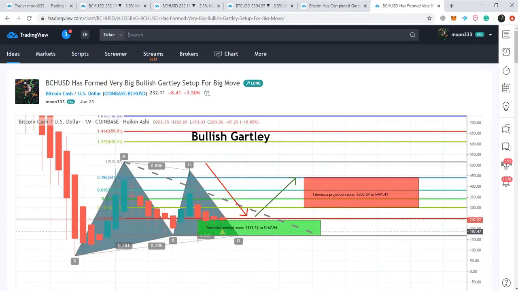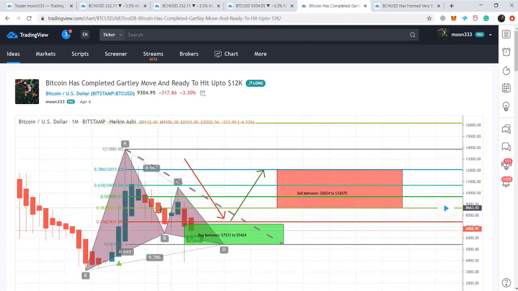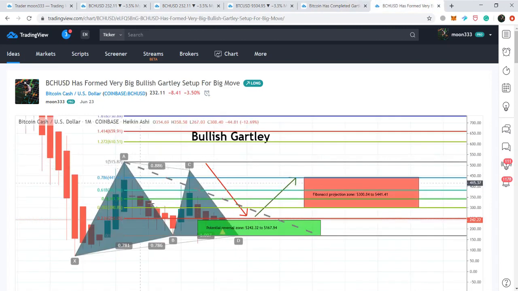Then it retraced between the 0.618 and 0.786 Fibonacci retracement level, same as Bitcoin, and this was the first confirmation of the bullish candle pattern. We can see that Bitcoin also retraced from 0.618 to 0.786. Then Bitcoin is projected between 0.382 and 0.886 Fibonacci projection, and this is the projection of the A to B leg. Same as Bitcoin, Bitcoin Cash is also projected between 0.382 and 0.886 Fibonacci projection of the A to B leg.